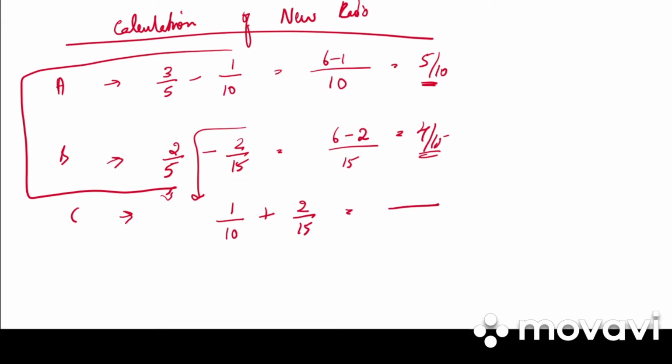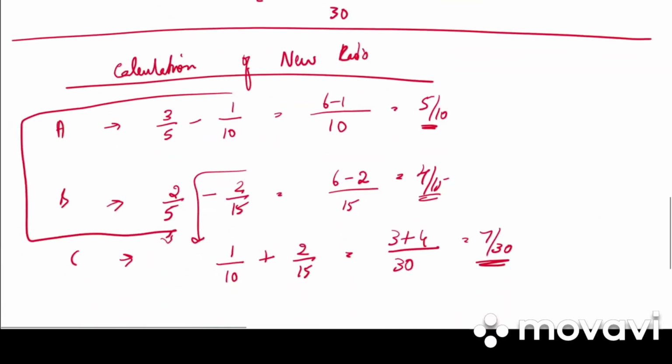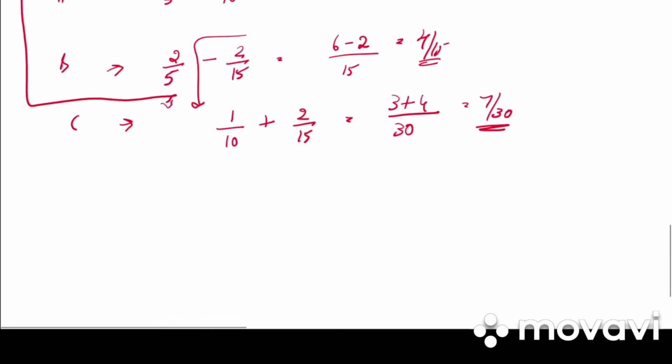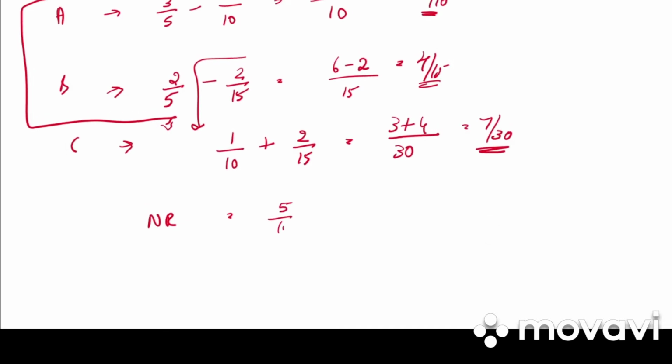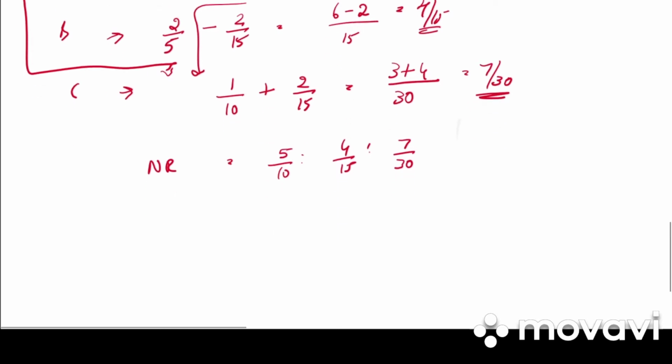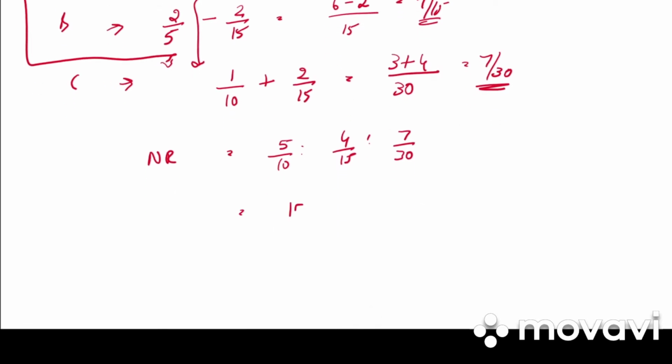What is the LCM now again? LCM will be 30. 3 plus 4, 7/30. Clear? So what is the new ratio? 5/10 is to 4/15 is to 7/30. LCM will be 30. So 15 is to 8 is to 7.